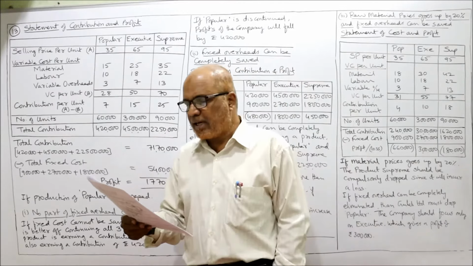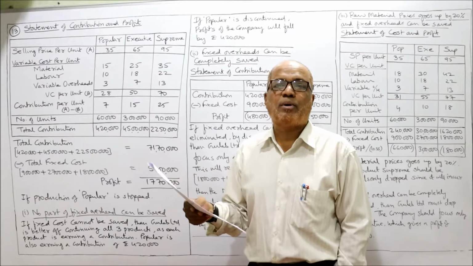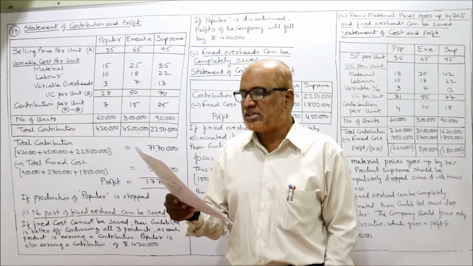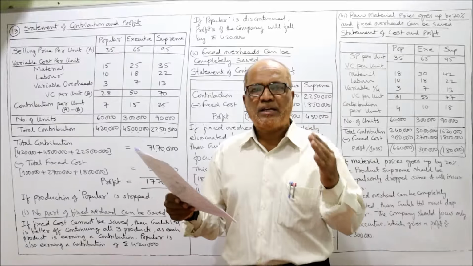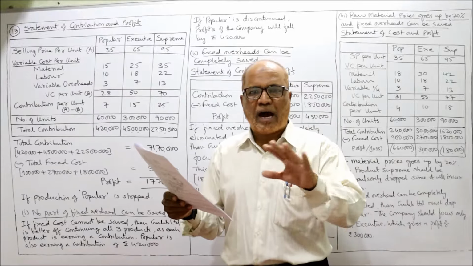Popular, Executive, Supreme. Units sold are given: 60,000 units of Popular, Executive 3 lakh and Supreme 90,000 units. Selling price per unit is 35, 65, 95. Material per unit, labor per unit, variable overhead per unit. If you add up this material, labor and variable overhead, you will get the variable cost.